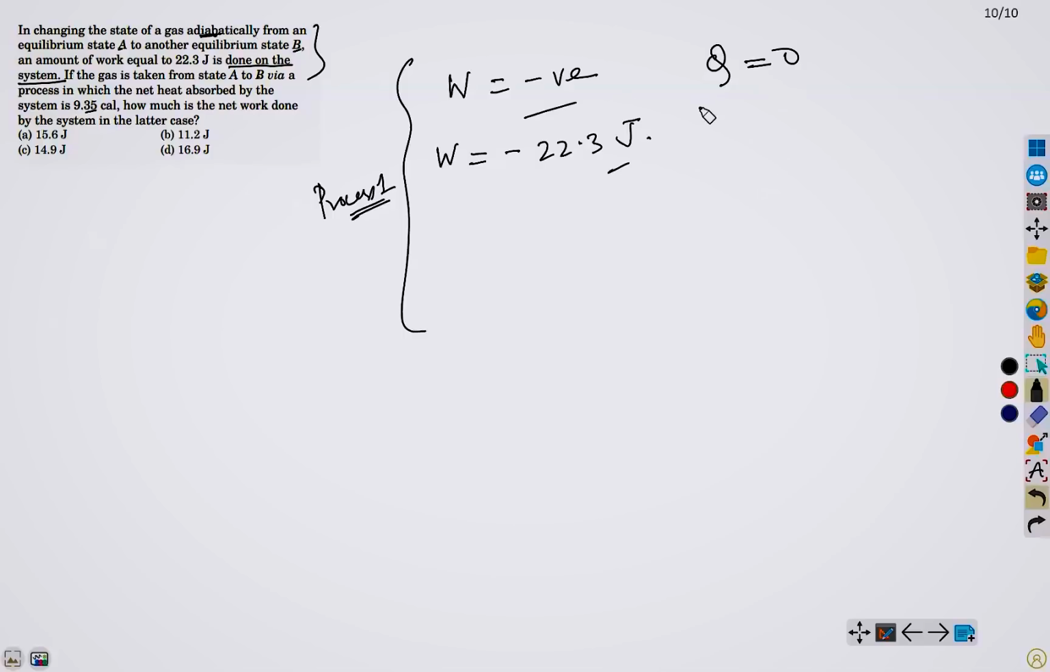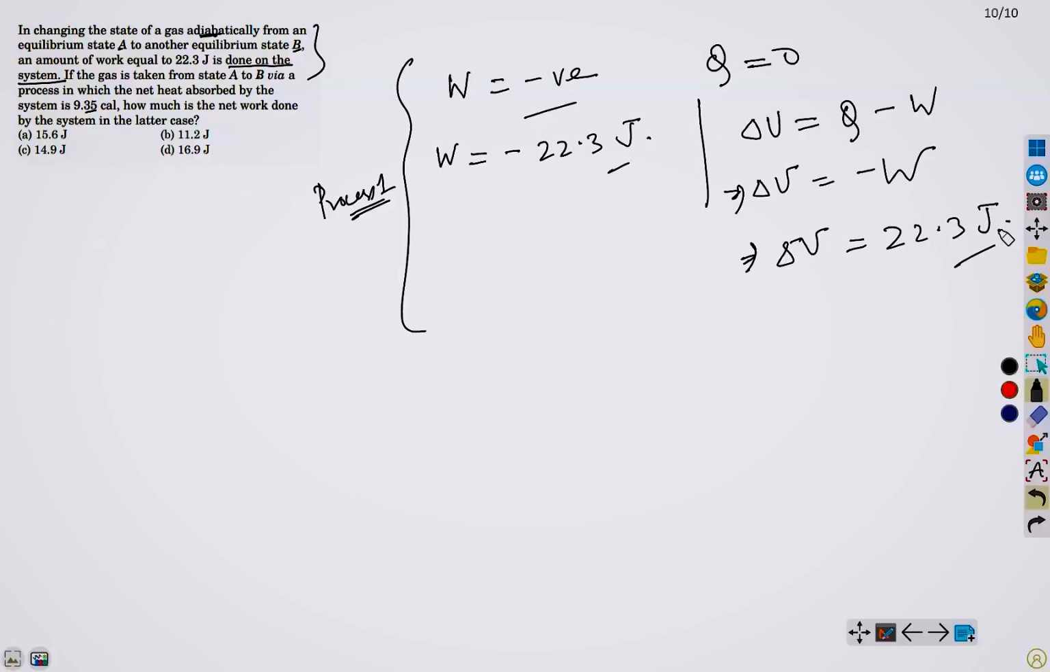And we know from the first law of thermodynamics that delta U equals Q minus W, and since Q equals 0, it is minus of W. This implies delta U equals minus of W, therefore delta U equals minus of minus 22.3, therefore 22.3 joule. So we obtain our internal energy change as 22.3 joule.